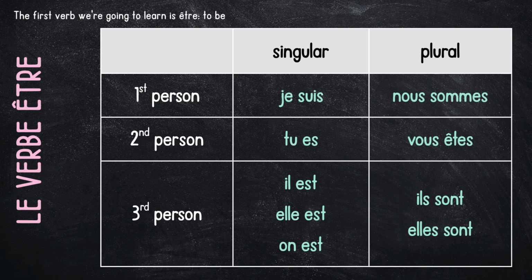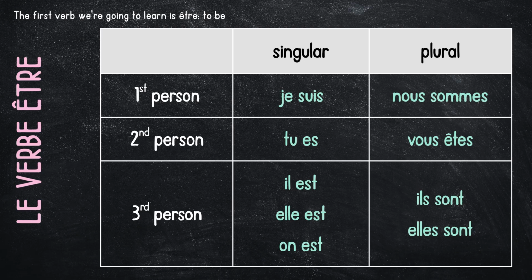So let's compare. In English, the verb to walk is regular. I walk, you walk, he walks. Same with to see. I see, you see, she sees. The pattern is nothing added, add an S. In English, the verb to be is irregular. I am, you are, he is. There's no pattern there. You just had to memorize it when you were a child. In French, it is also irregular, which means you just have to memorize it and practice it a lot.